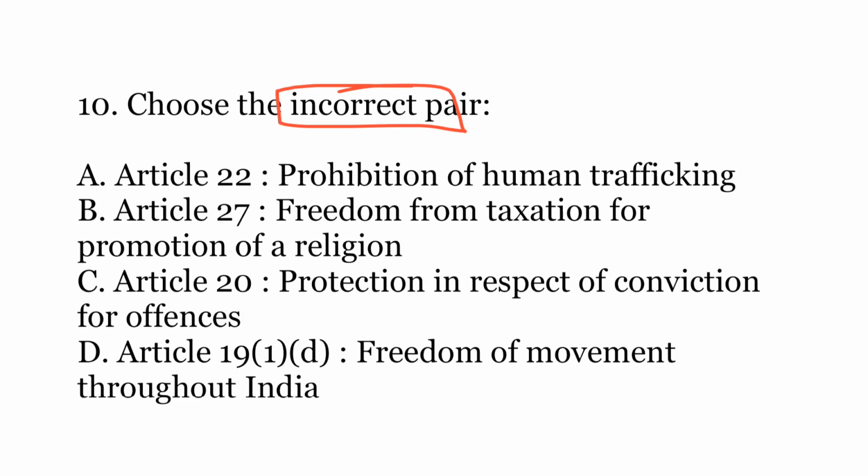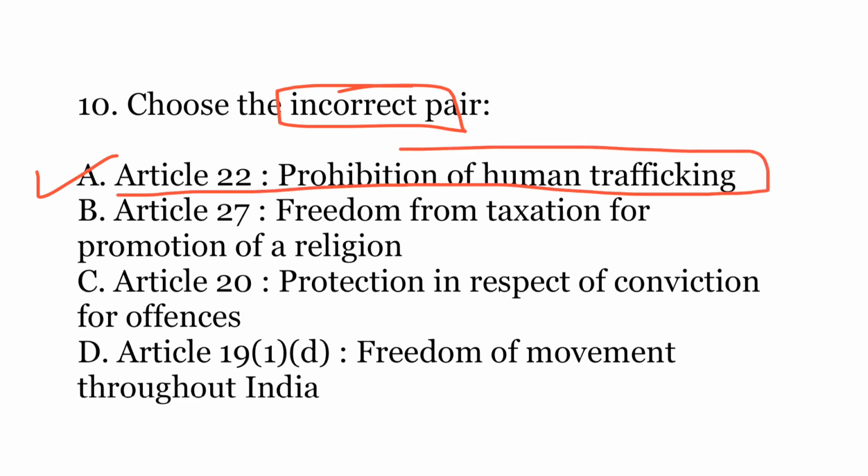The correct answer is A, Article 22, prohibition of human trafficking. It is actually Article 23 that prohibits human trafficking. All other are correctly matched.